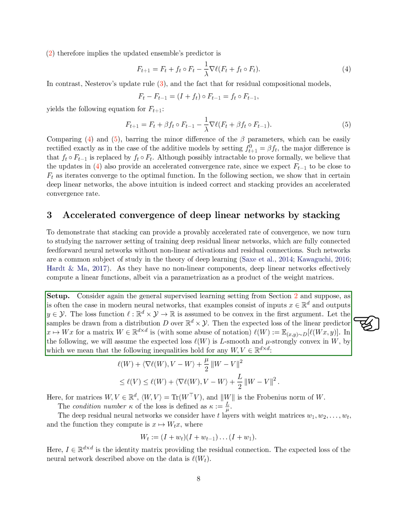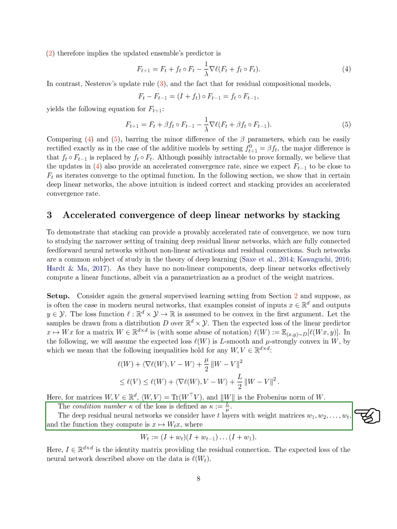Considering a supervised learning setup with inputs x in \mathbb{R}^d and outputs y in \mathbb{Y}, where the loss function L: \mathbb{R}^d \times \mathbb{Y} \to \mathbb{R} is convex in the first argument, we assume the expected loss L(W) is L-smooth and mu-strongly convex in W. The deep residual neural networks under scrutiny consist of T layers with weight matrices W_1, W_2, \dots, W_T, computing a function x maps to W_T x, where W_T equals (I plus W_T)(I plus W_{T-1}) \dots (I plus W_1).